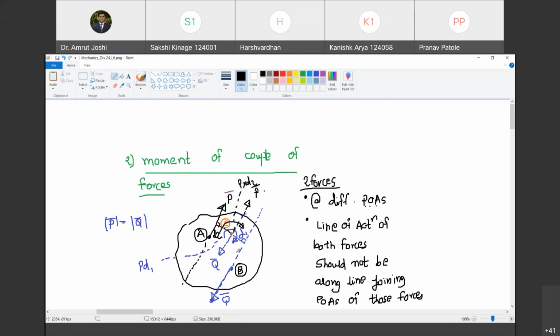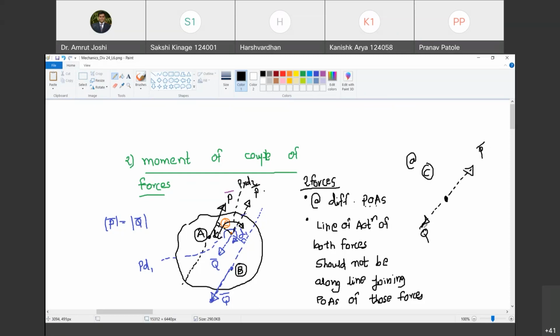So now, what is the effect of this pair of forces, P bar and Q bar, at point C? So at point C, if I look at the effect, let me zoom in once more and show you. At point C, what is the effect? You have P bar acting like this. Happy? You have Q bar acting like this.